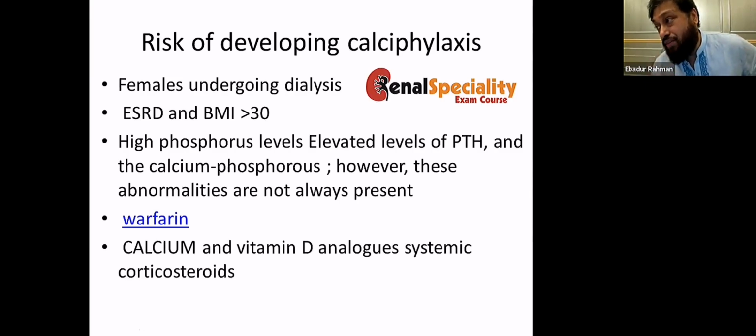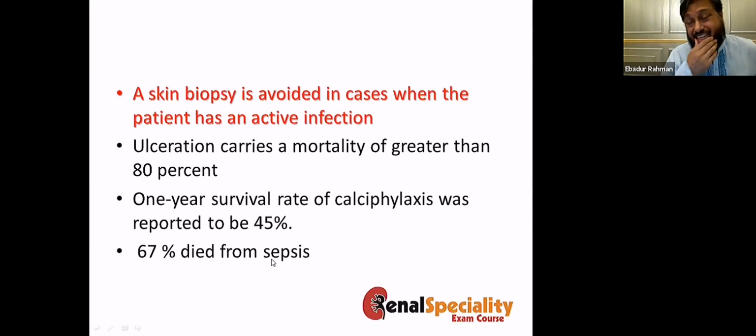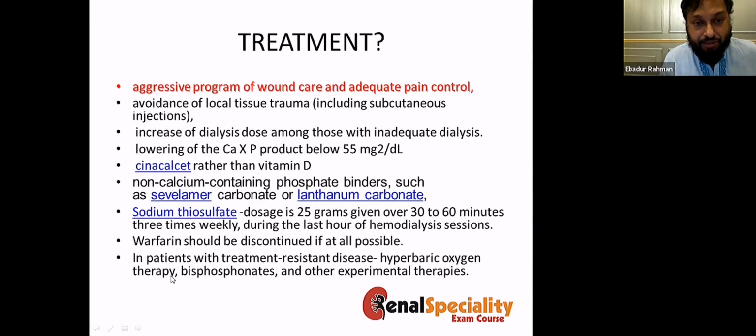Now, the risk of developing calciphylaxis is actually more in females, those who are ESRD and BMI more than 30, those who have high calcium phosphate product and PTH, those who are on warfarin, and those who are on calcium and vitamin D analogs. Skin biopsy is usually avoided. You don't do a skin biopsy because this can cause active infection, and it can also cause a procoagulant type of phenomenon. Ulceration has a mortality of 80%. One year survival with calciphylaxis is only 45%, and 67% will die of sepsis.